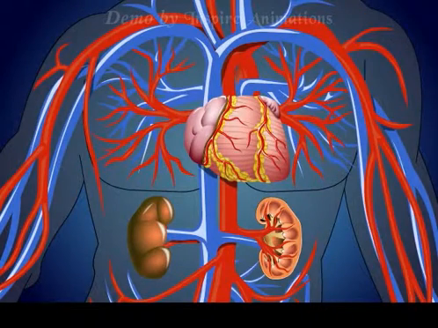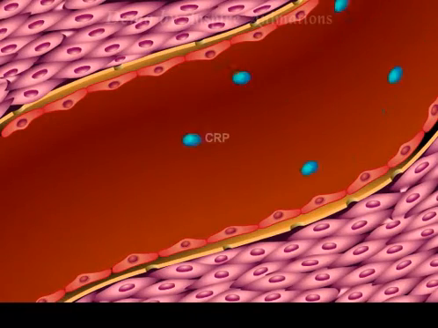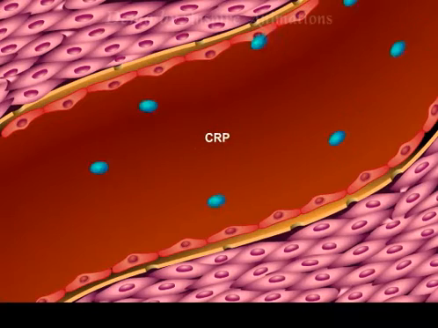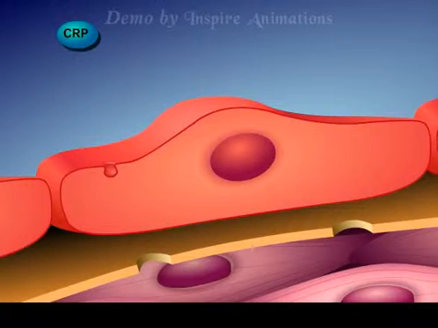One important component of the inflammatory response in patients with renal disease is the increased levels of circulating C-reactive protein. In patients with renal disease, CRP is produced by both the kidneys and the liver and interacts with the dysfunctional endothelium. C-reactive protein is not only a surrogate biomarker of future cardiovascular events and death in patients with renal disease, but also plays an important role in the promotion of the inflammatory response.